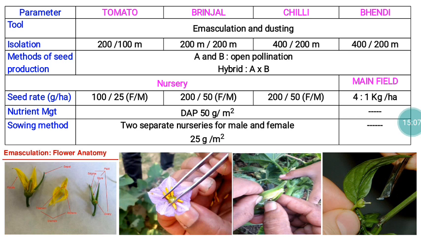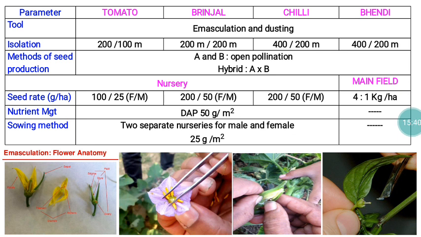Regarding hybrid seed production in tomato, brinjal, chilies and bendy, we are following emasculation, that is, manually removing the staminal column. We have to do this one day prior to flower opening. One day prior, we identify the buds that are going to open the next day. Identified buds should be subjected to removal of the staminal column between 3 and 6 p.m. After that we have to put up a cover.